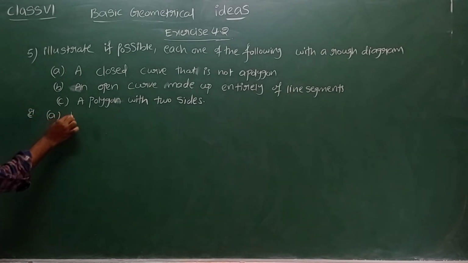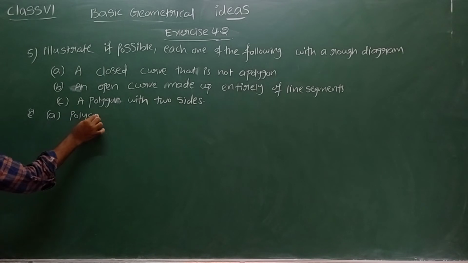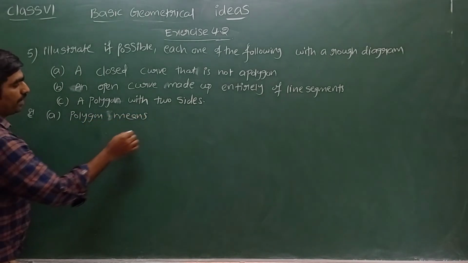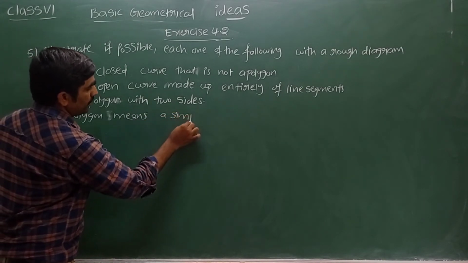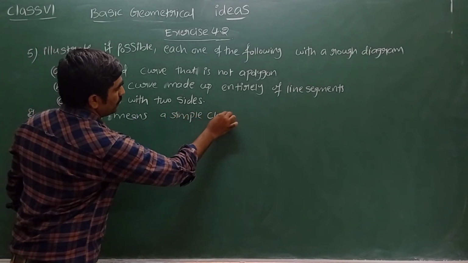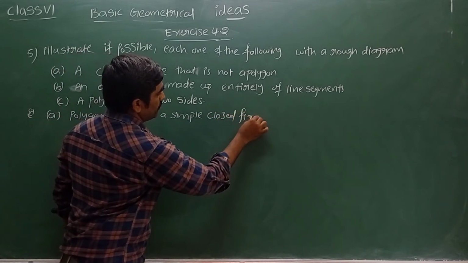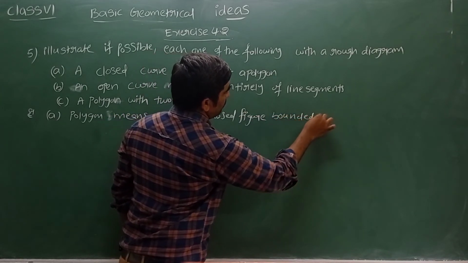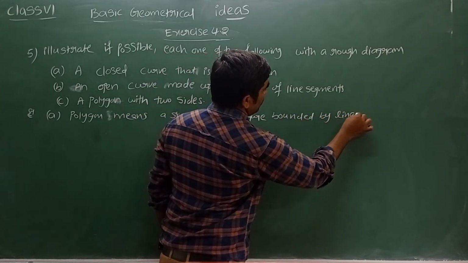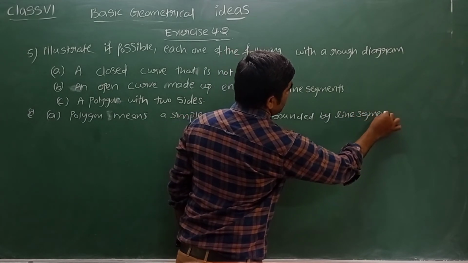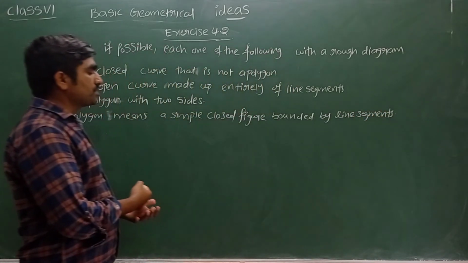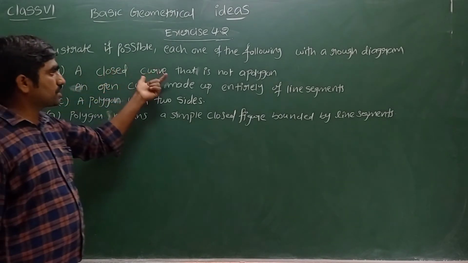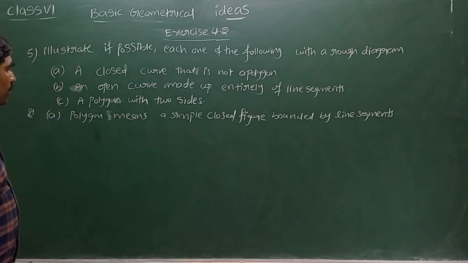Polygon means a simple closed figure bounded by line segments. A simple closed figure bounded by line segments is called a polygon. They are asking for a closed curve which is not a polygon.